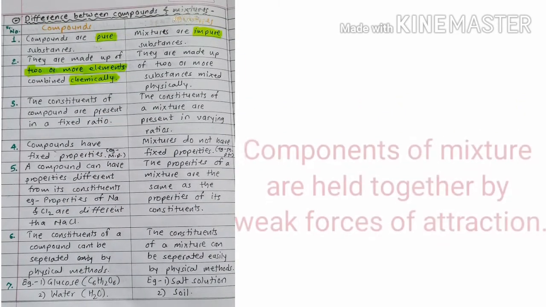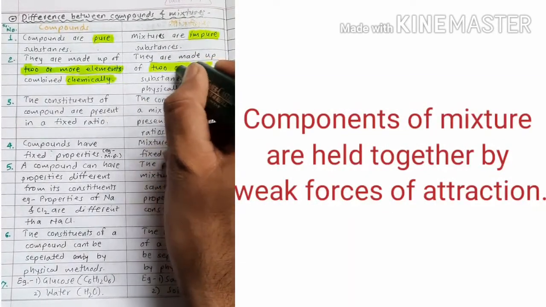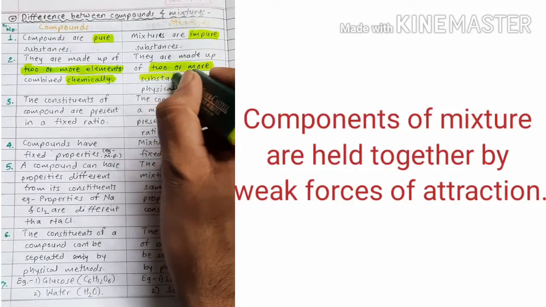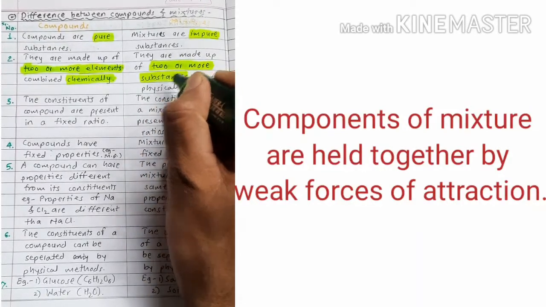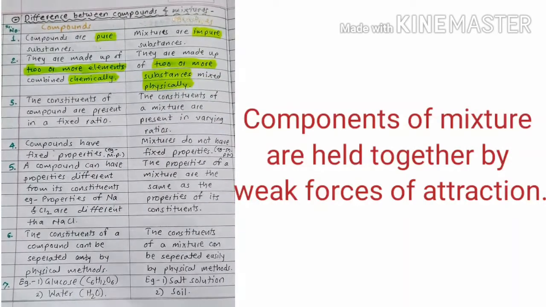In the case of mixtures, two or more substances unite together, but a chemical bond is not there between these substances, and it's only a physical mixture. There are only physical forces of attraction. So this is the second difference.